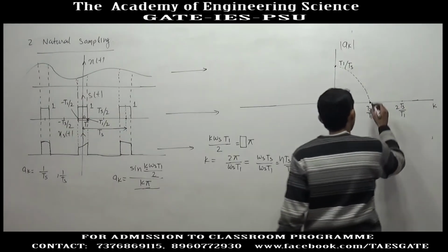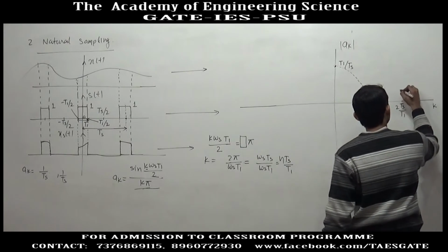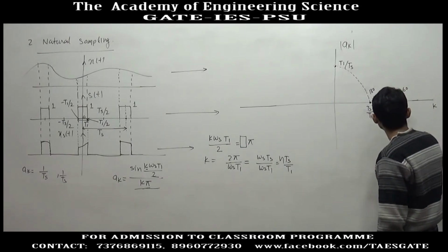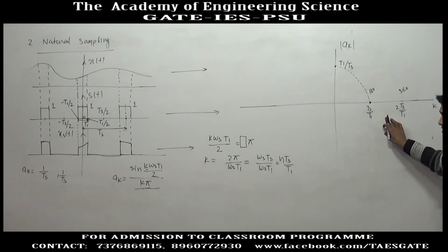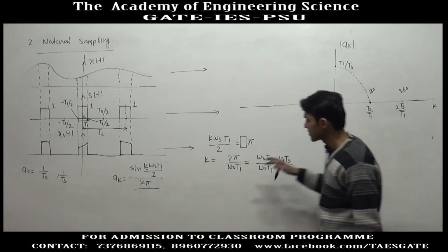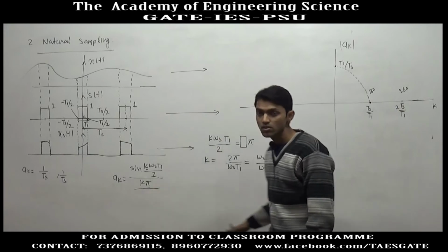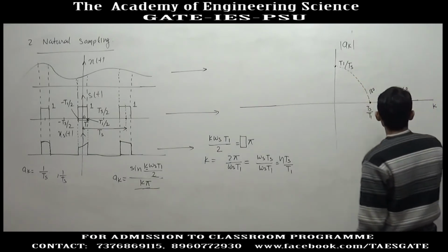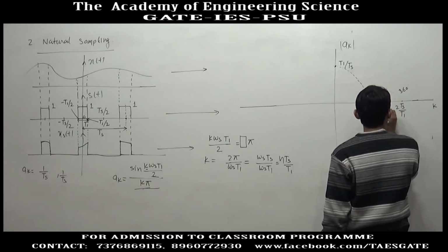So at 180 degrees sine is 0, and at 360 degrees sine is 0. At 270 degrees, you will get -1 for sine, and k will have some larger value. So the amplitude will not be the same as the first amplitude. The second amplitude will be somewhere here.